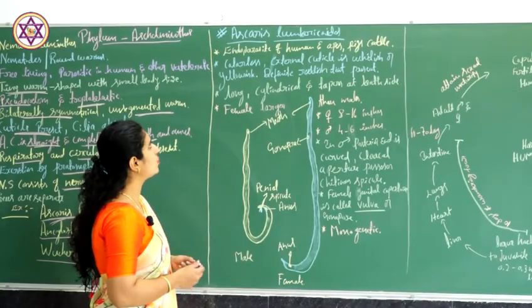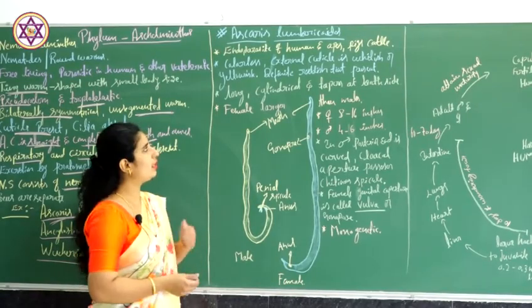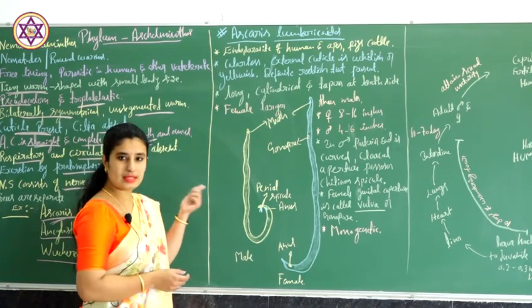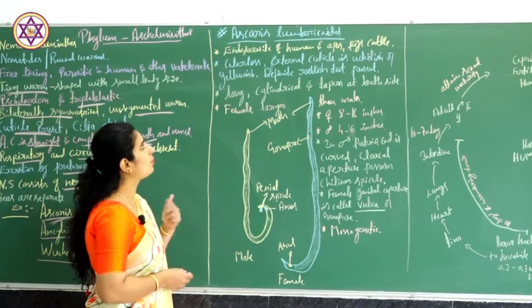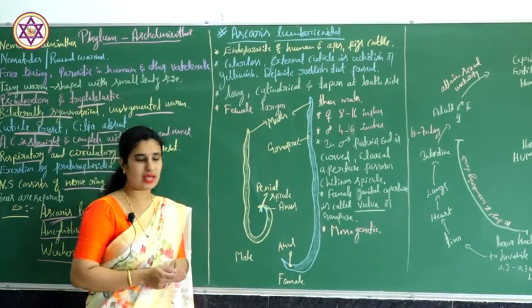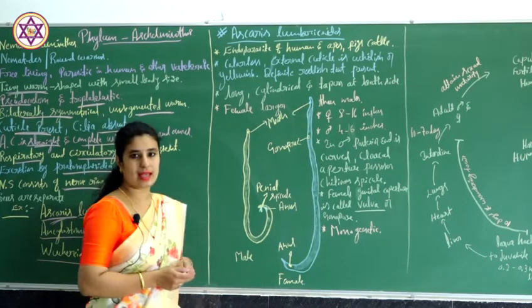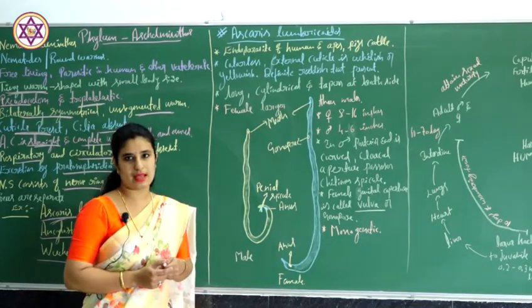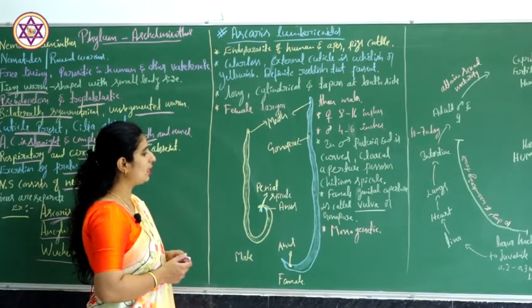So let's start with the first example, Ascaris lumbricoides. This worm is an endoparasite of humans as well as apes, pigs and cattle.